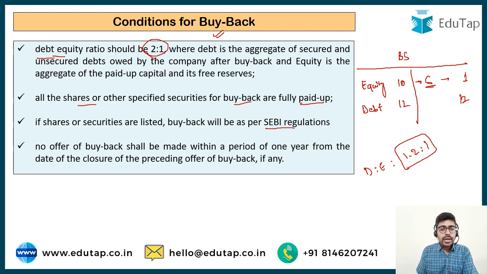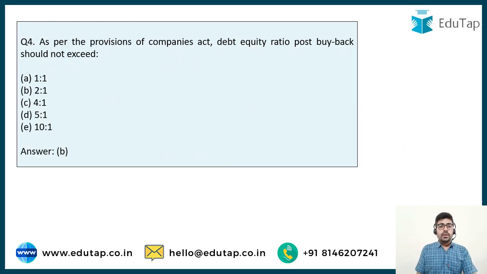Another very important condition is that no offer for buyback shall be made within a period of 1 year from the date of the closure of the proceedings of the offer of buyback. तो buyback बार बार नहीं करना, एक साल में एक बार ही buyback आपको permitted है. One buyback per year, this is only permitted. No offer can be made again within a period of 1 year. So now we can easily answer this question that the debt equity ratio post buyback should not exceed 2:1. So clearly the answer is going to be option number B.